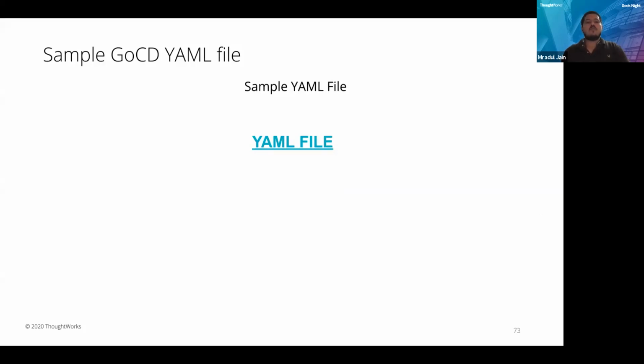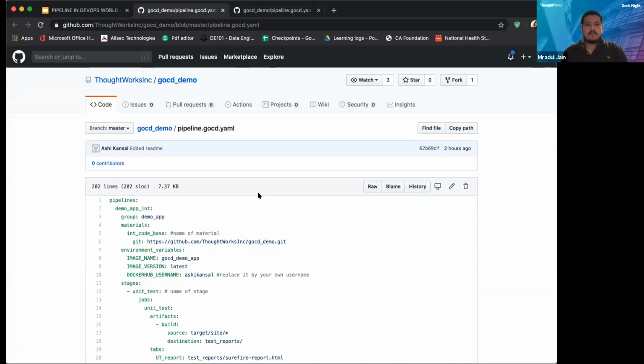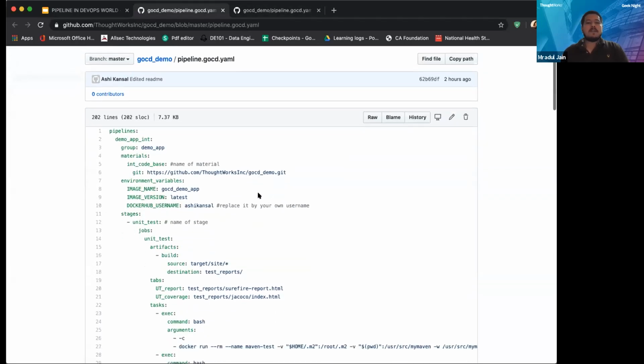Let us understand how a YAML file for these pipelines looks. Can you open the YAML? In the pipeline, Pooja has explained that the name should be pipeline.gocd.yaml, so we are showing the same file. Here you can see we have defined different pipelines grouped together as demo app. I will explain a single pipeline, demo app int, using this YAML, so that you can get a better understanding of how things go in the code.